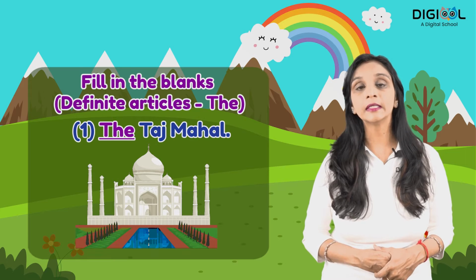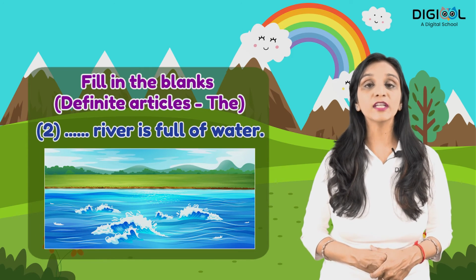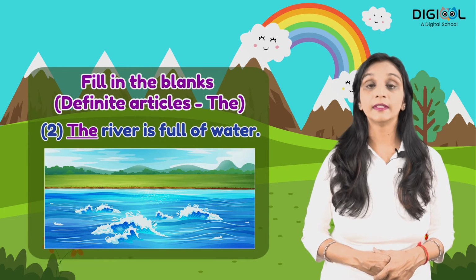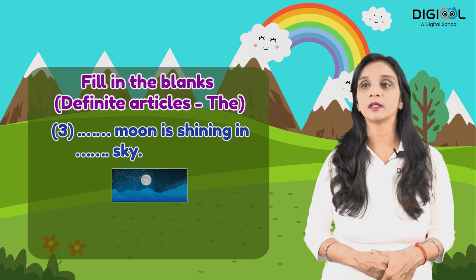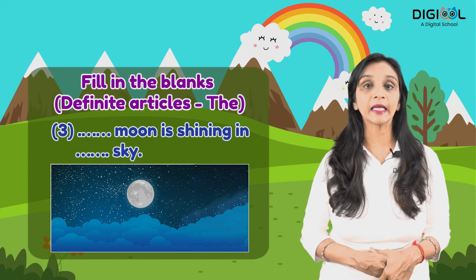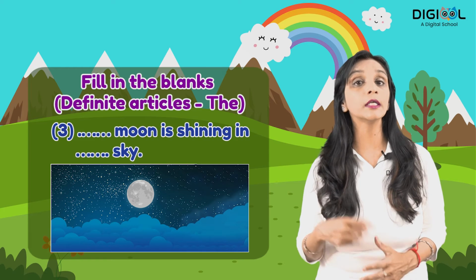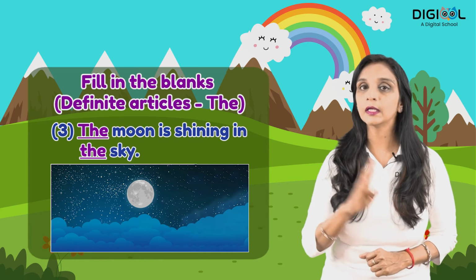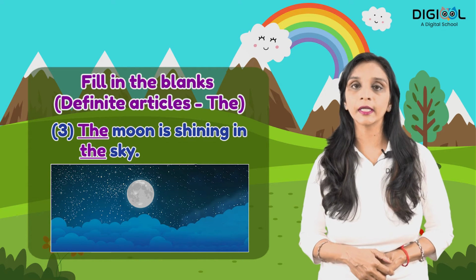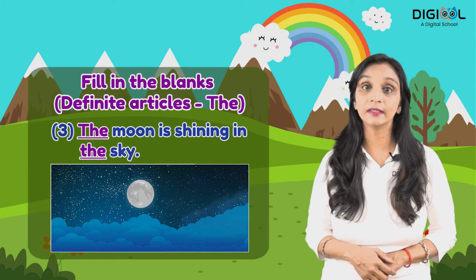Taj Mahal. The Taj Mahal. Dash river is full of water. The river is full of water. Dash moon is shining in dash sky. So यहाँ पे क्या होगा? The moon होगा कि a moon होगा? यहाँ पे the moon होगा. The moon is shining in the sky.